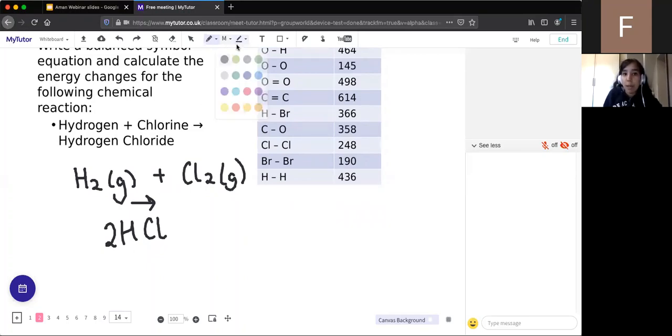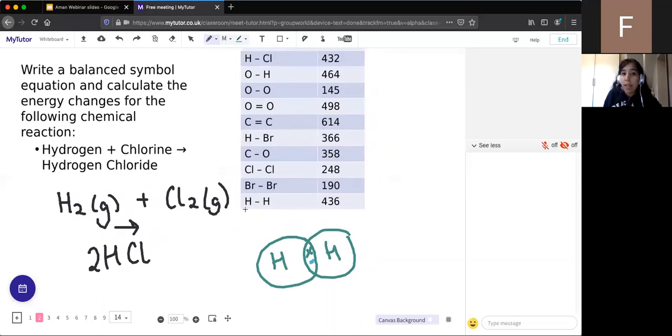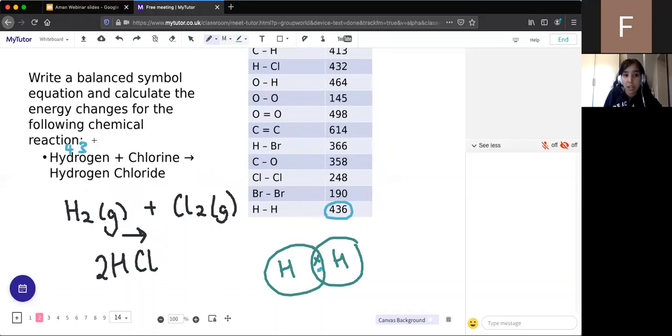And now if we think about the bonds, in hydrogen itself, we know it's a covalent molecule, and when hydrogen shares its electrons, there's one electron shared, like so, because they only have one electron in its outer shell. So it'll be one electron from the left-hand side hydrogen and one electron from the right-hand side. So it's a single covalent bond, and therefore the bond energy involved in breaking that is 436. So it's 436 in hydrogen.